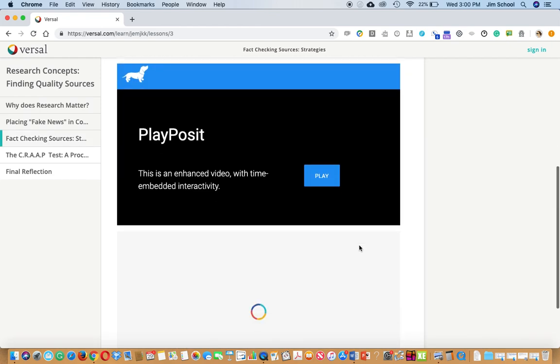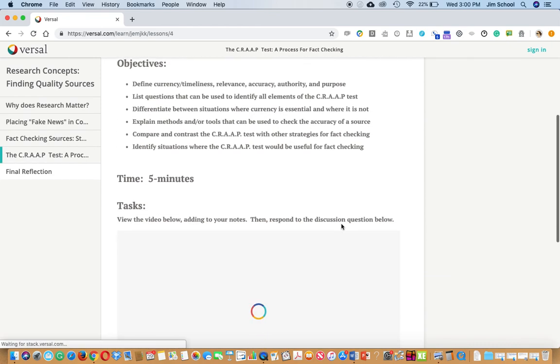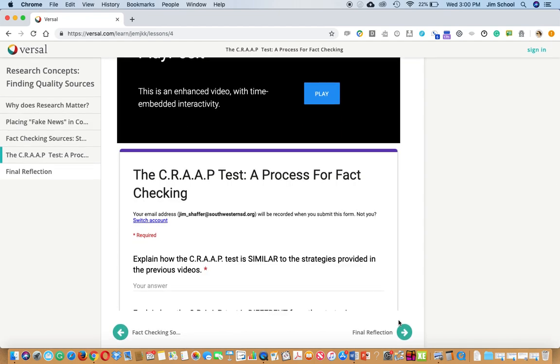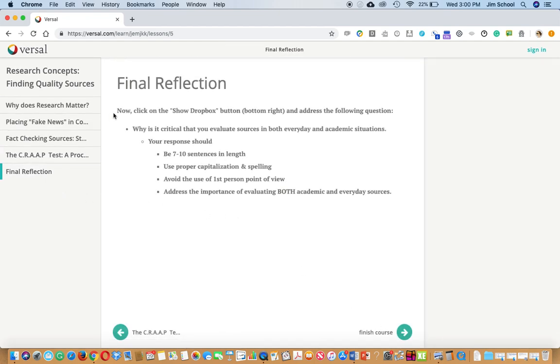You'll click through each section, you'll watch the little video, and you'll answer the questions that are in the video and the ones that are below the video. And then when you get to the final reflection, you're going to use Connexus to actually post this. It says final reflection. You're going to click on the Show Dropbox button on Connexus and address the following question: Why is it critical that you evaluate sources in both everyday and academic situations? It gives you some basic information there. Your other option, if you'd like to do this in your notebook, is to just write it on a line sheet of paper and Rocketbook it to me. You can go through and do that as well.